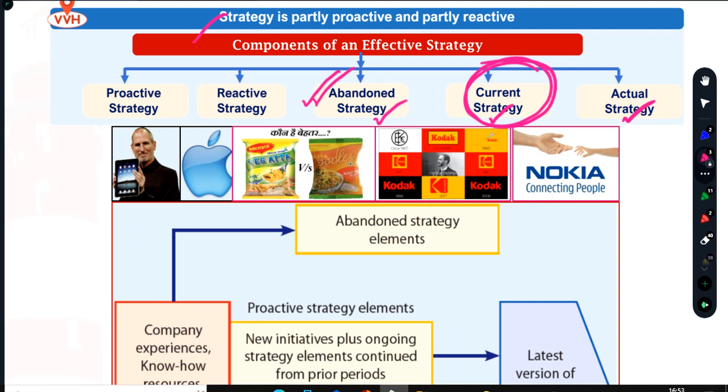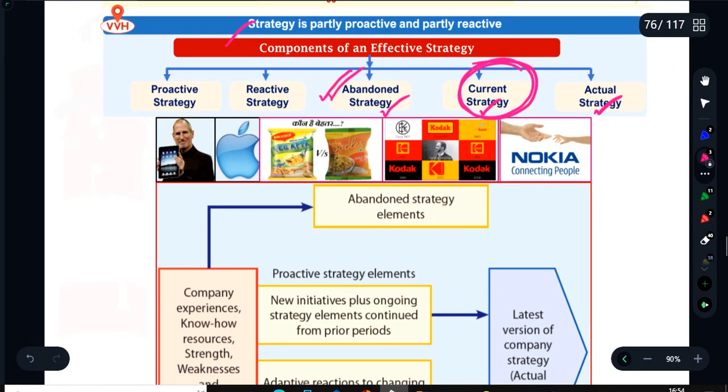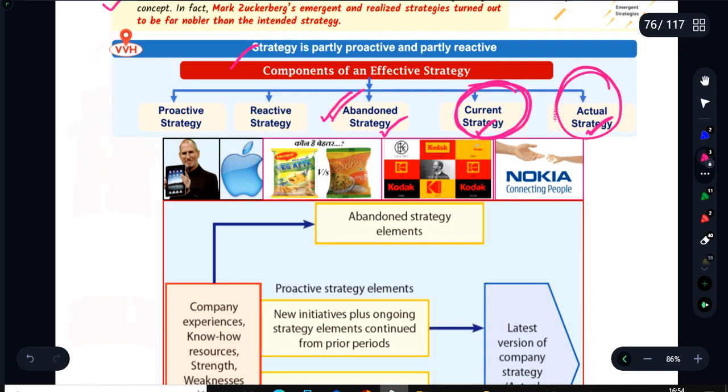Or we were planning to follow the retreat or retrenchment strategy when there was not a lot of funds available, but what happened is that suddenly the recession was called off or the lockdown was called off and we got investment, so we changed our plan. That is again a retrenchment strategy that got abandoned. So there are five types of strategy. An actual strategy is nothing but current strategy plus proactive strategy plus reactive strategy minus abandoned strategy is equal to actual strategy.